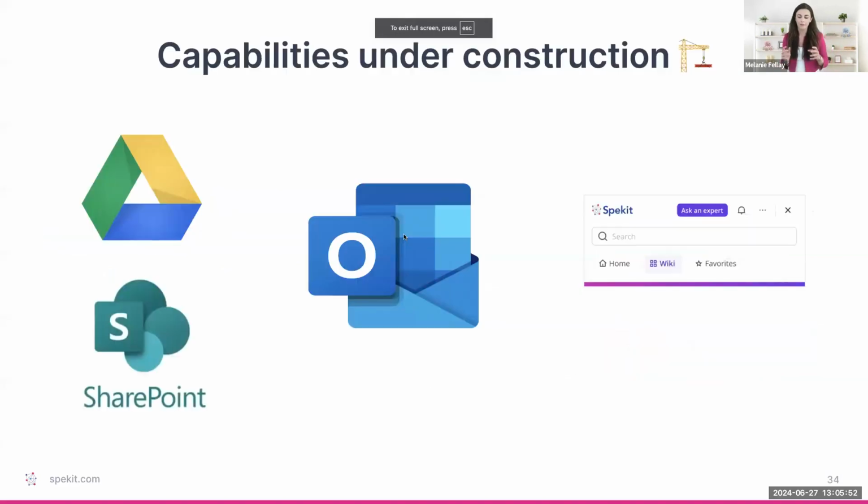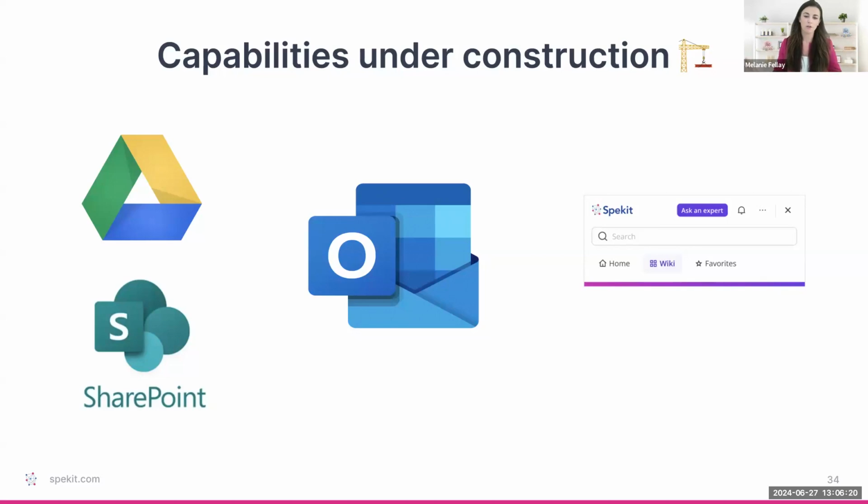And then finally, we have some exciting things that are currently under construction. So the first thing is, we know content integrations is a big ask. And so I'm really excited to share that Google Drive right now is currently under construction. SharePoint's going to follow really shortly after. So we're aiming towards really end of this month to start having our alpha partners using it, and then end of July to have our early partners, and then August is when we're hoping to get as many of our customers enrolled with our Google Drive and SharePoint integrations.